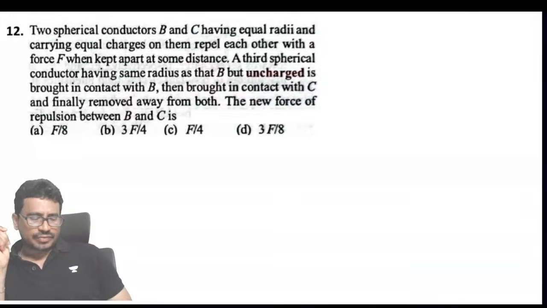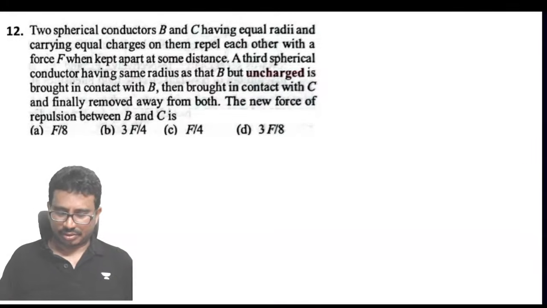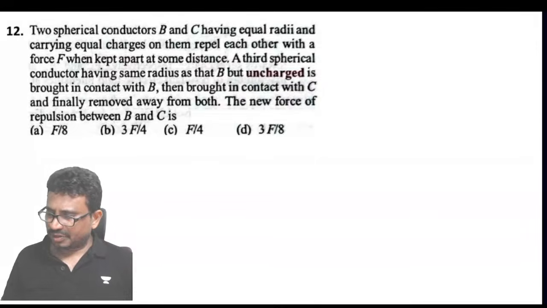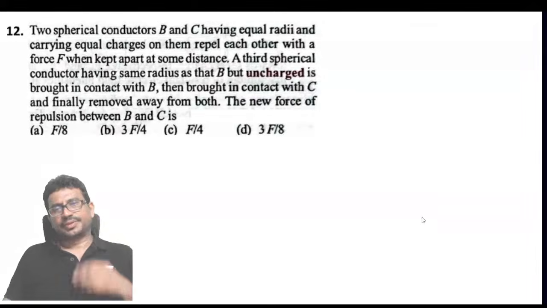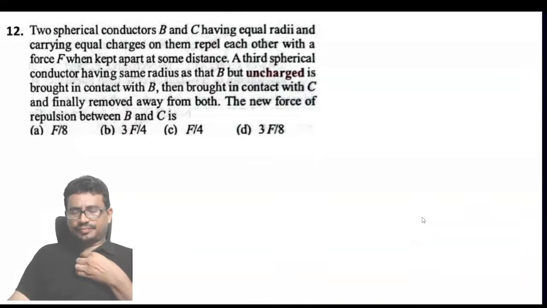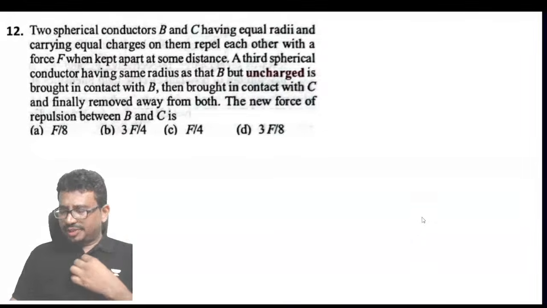The new force of repulsion between them is? Right. Tell me now here.